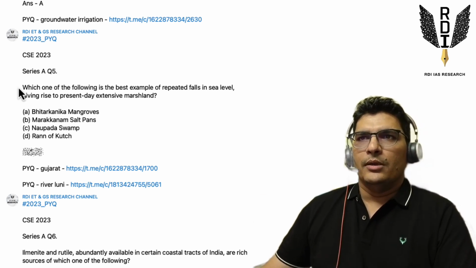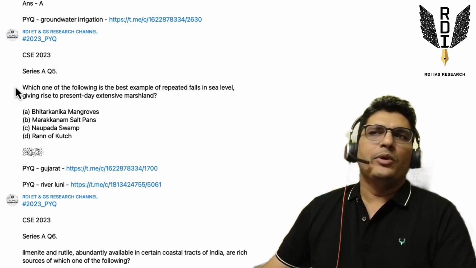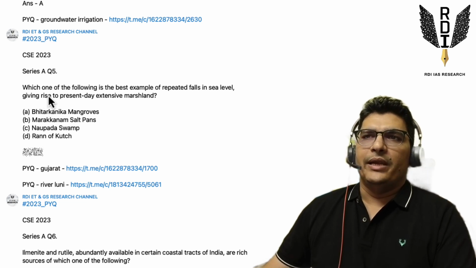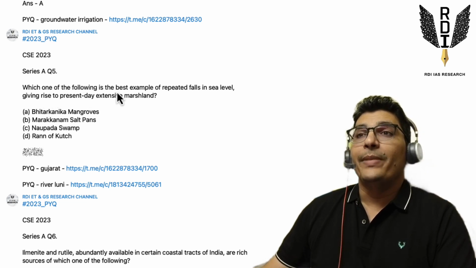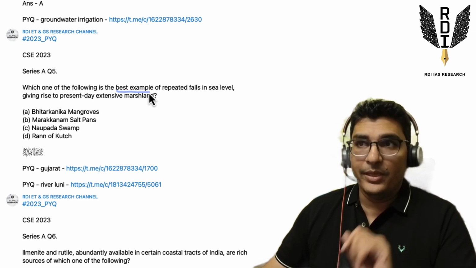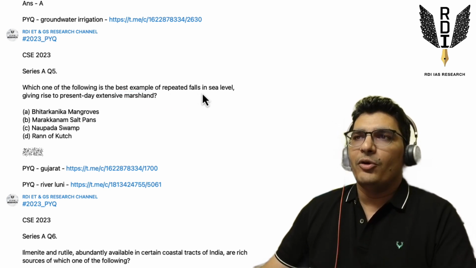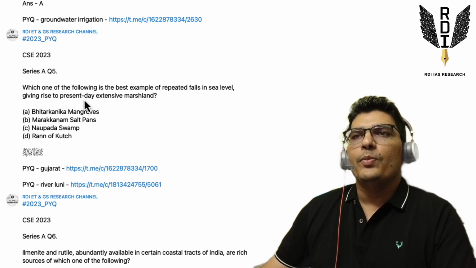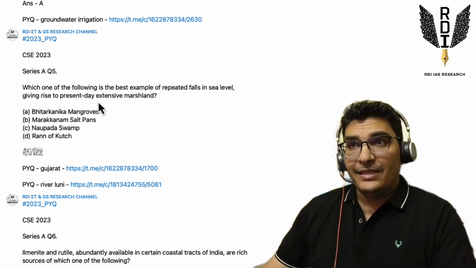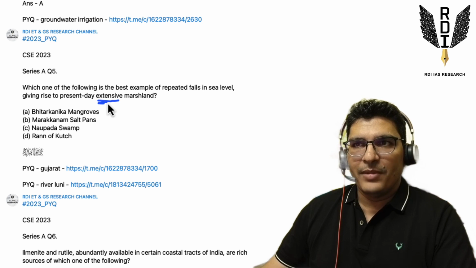So the fifth question is a one statement question from the environment section, and it reads: which one of the following is the best example of repeated falls in sea level giving rise to present day extensive marshland?